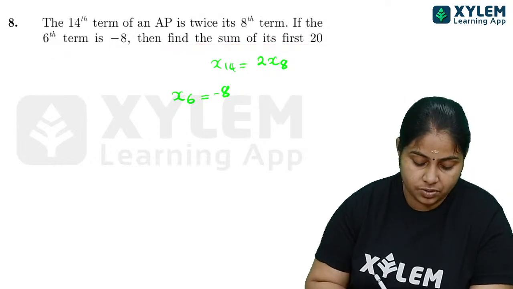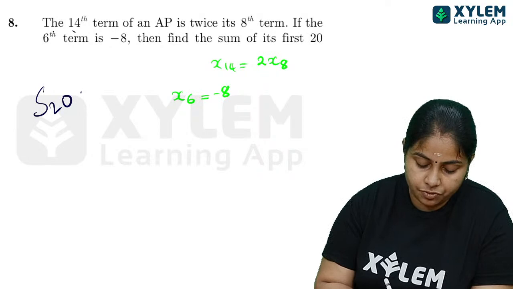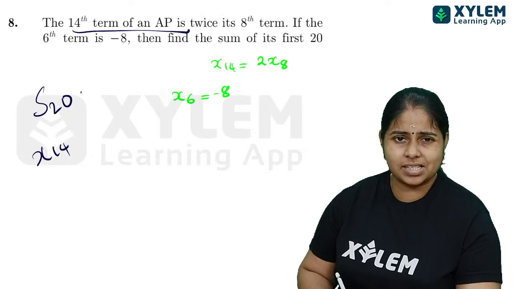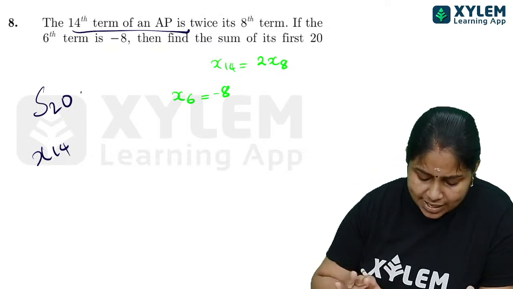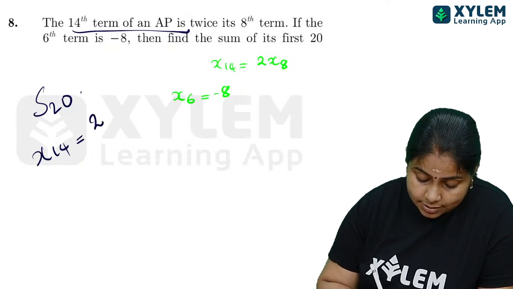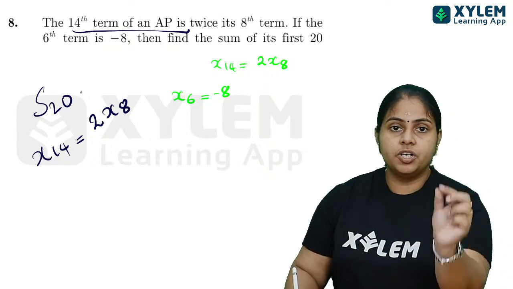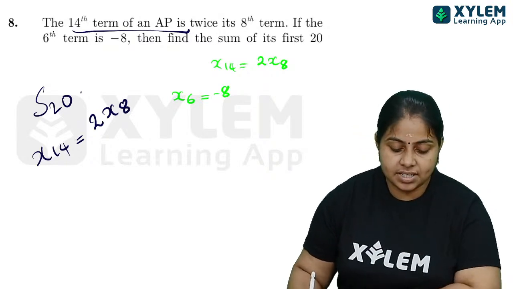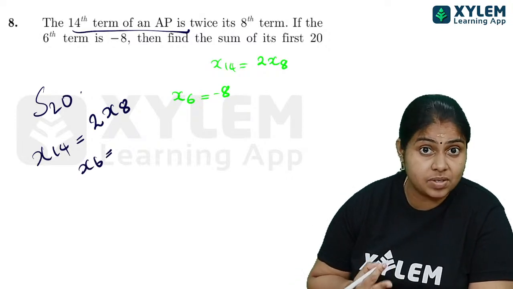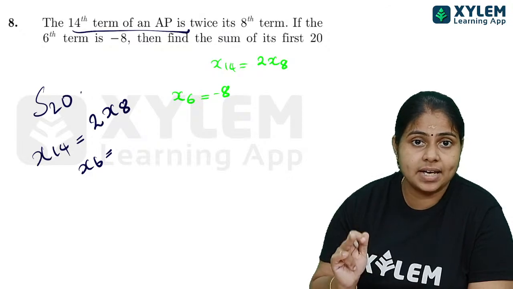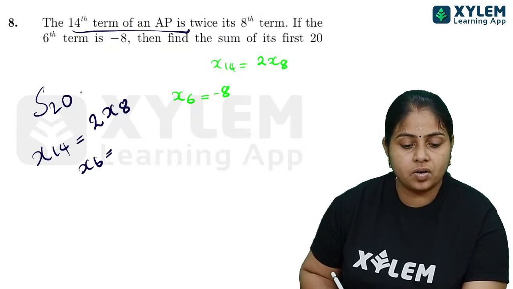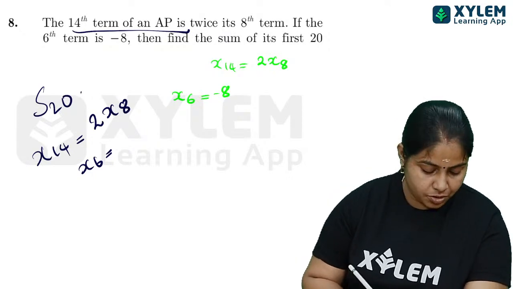First 20 terms means we have to find S20. The 14th term is x14, or we may write A14, anyway no problem. x14 is equal to twice its 8th term, 2 into x8. If the 6th term is negative 8, then x6. In some schools they give a plus d, so you can write a here too, no problem. Both are the same, so you don't need to get confused.